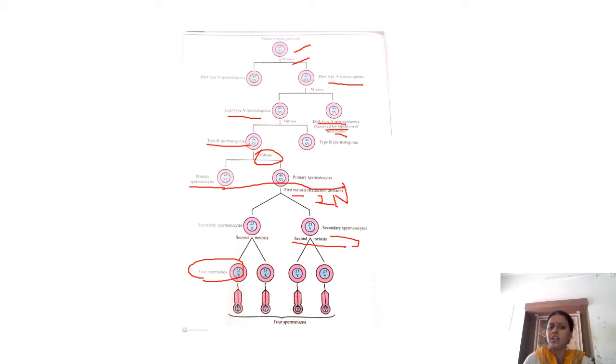In the first meiosis, the 46 chromosomes, this meiotic cycle is like dividing the assets among the heirs of the family. So this secondary spermatocyte is like the daughter or son.